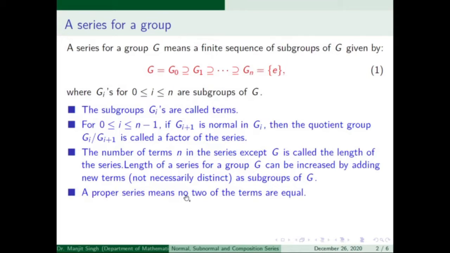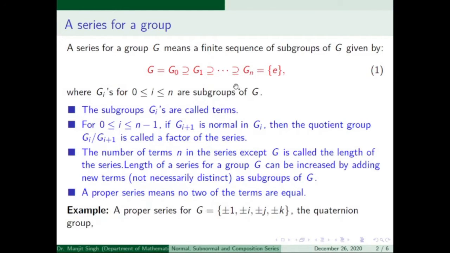A proper series means no two of the terms are equal. That means that if they are all distinct, if G0 contains G1 properly and G1 contains G2 properly, in this way, if there is a sequence of subgroups, then this series is called a proper series.